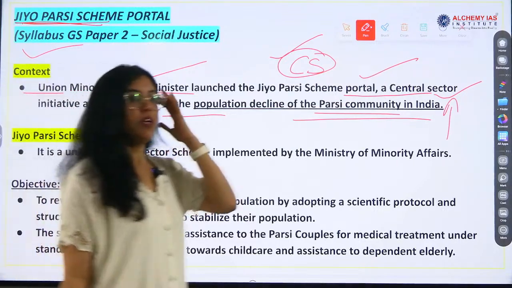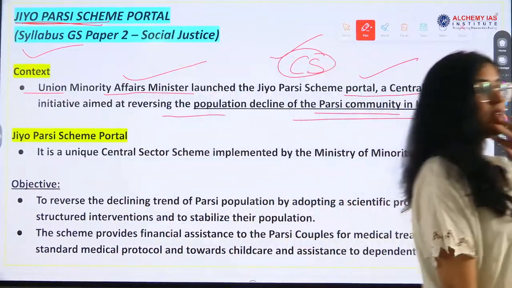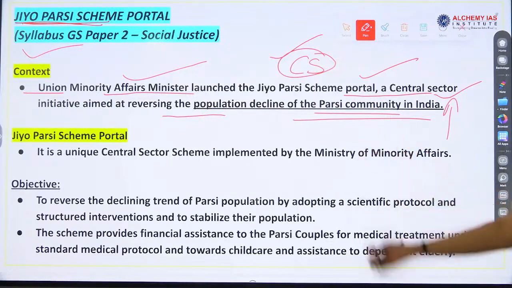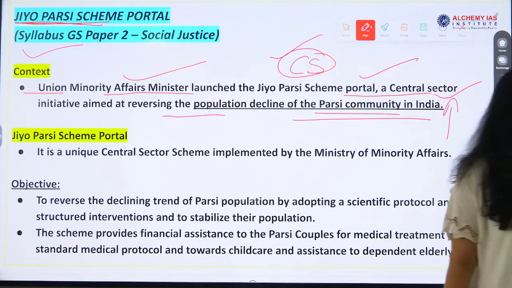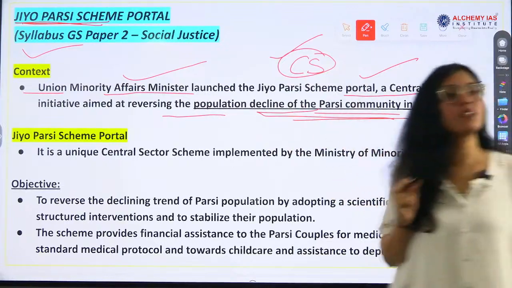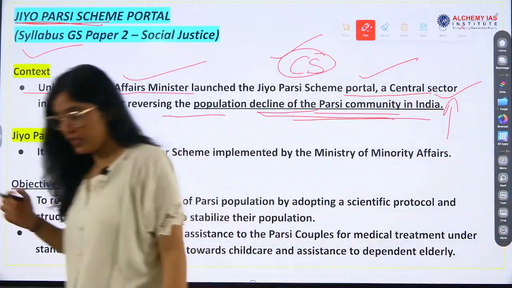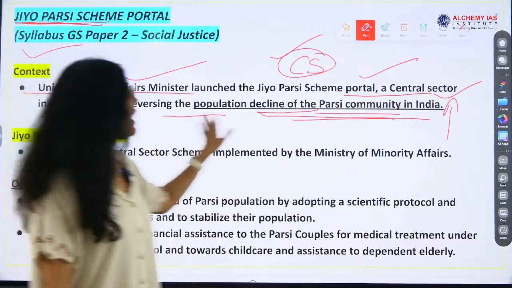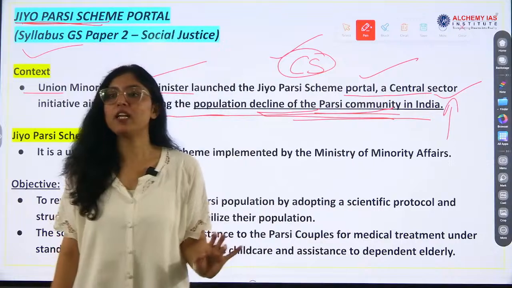Think about what could have led to the decline of the Parsi community. Write this question and then we'll discuss. What are the reasons behind the decline of the Parsi community in India?